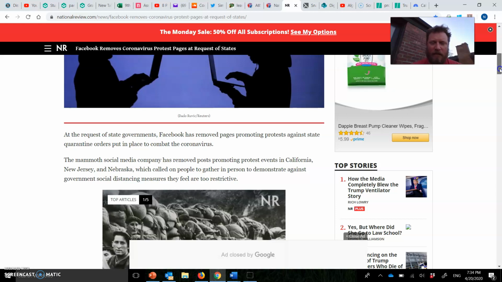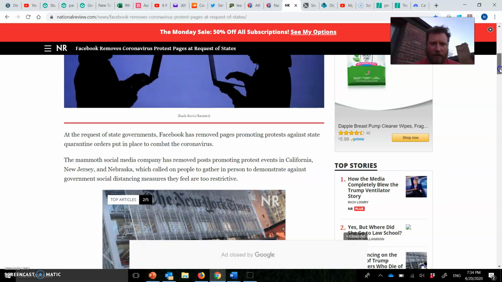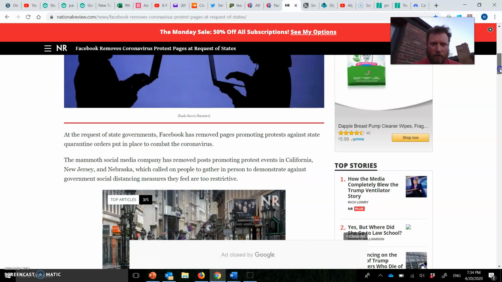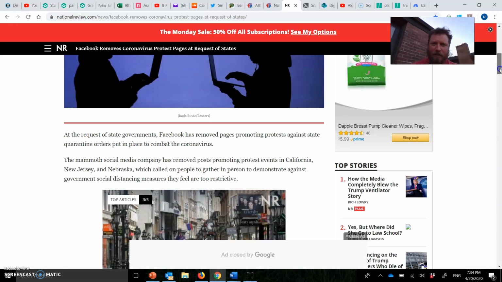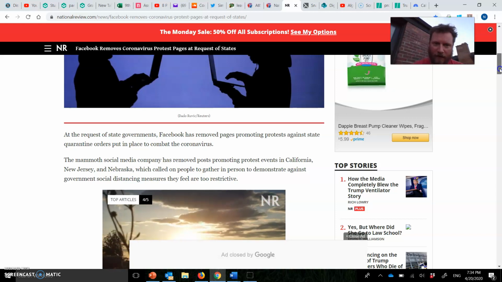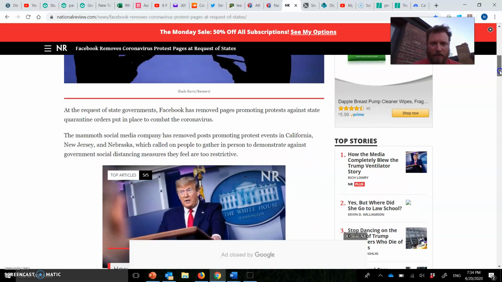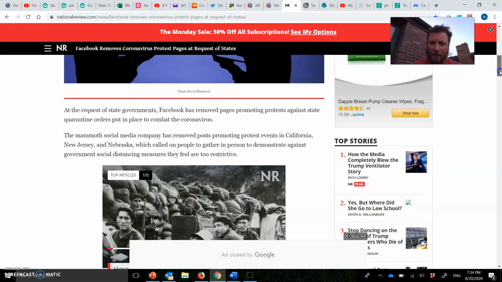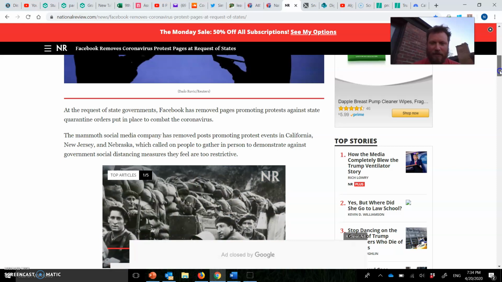At the request of state governments, Facebook has removed pages prompting protests against state quarantine orders put in place to combat coronavirus. So it's funny that we're de-emphasizing the state governments here. We're emphasizing Facebook. It's not telling us what state governments. It's just telling us Facebook. The mammoth social media company has removed posts prompting protests. Those are called alliterations, by the way, the repeating letter sounds, posting, prompting, protests. It just makes it very hard to read.